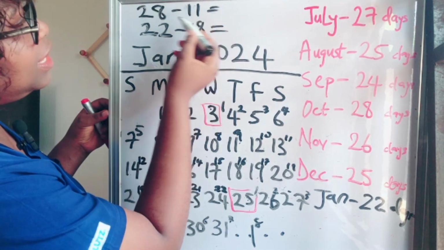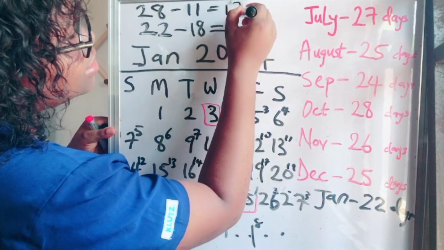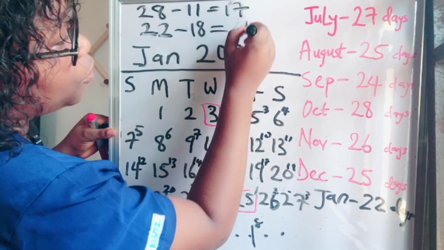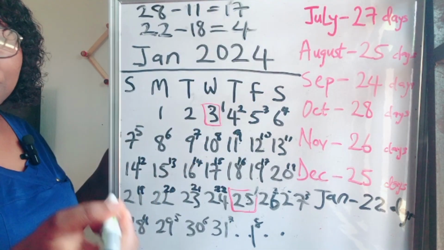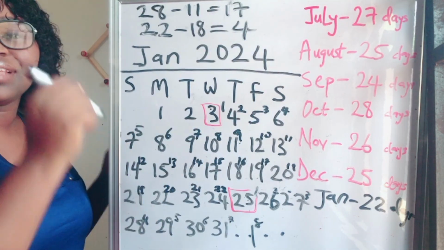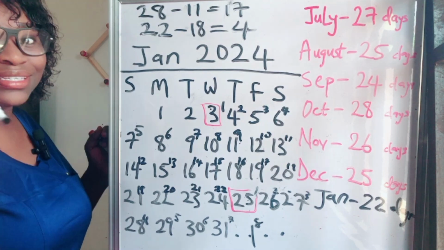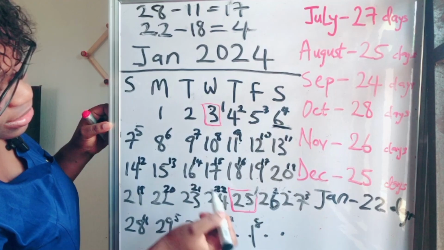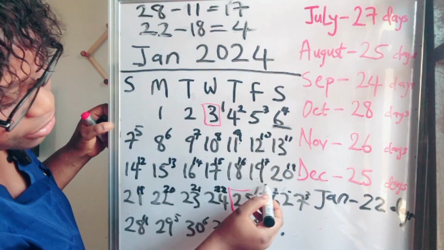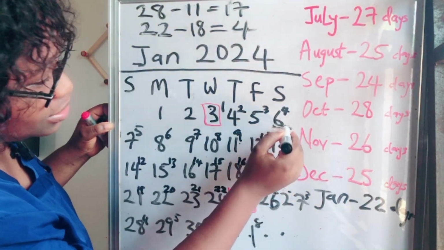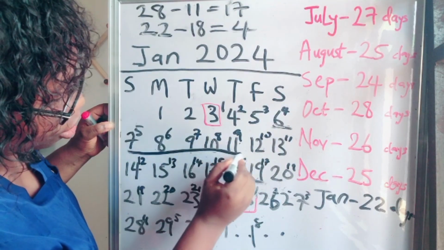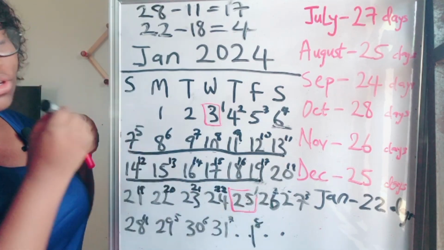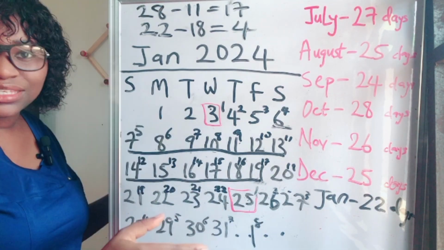She subtracted 11 from 28 and got 17. Then she subtracted 18 from 22 days and got 4. So this simply means her fertile days will start from cycle day 4 to cycle day 17. This is day 4, right? Where is day 17? This is day 17. So all these days, okay, all these days to here is going to be this lady's fertile period.